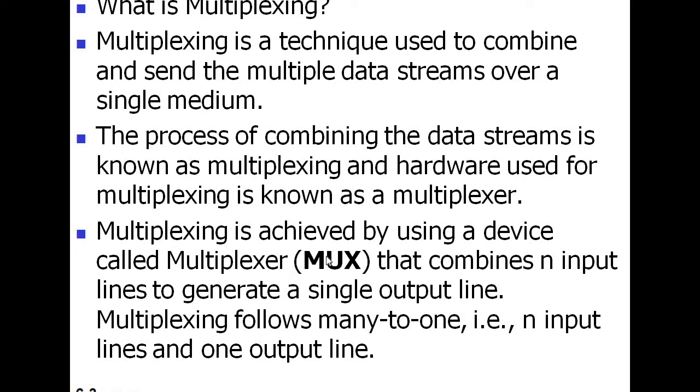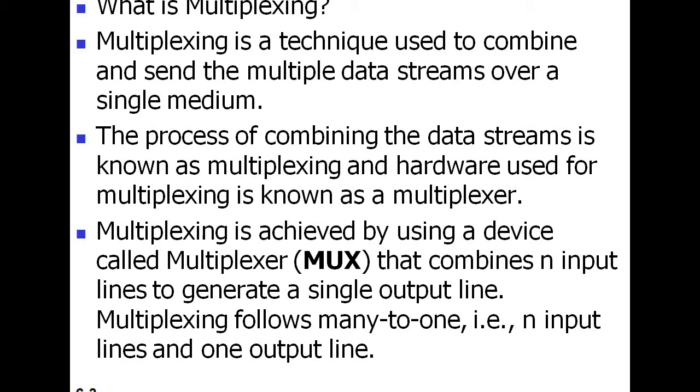So what is the function of a multiplexer? The function of a multiplexer is that it combines n input lines to generate a single output line. That means whatever data is sent by the sender, it is combined into a single output line or single form, then it can be transmitted.